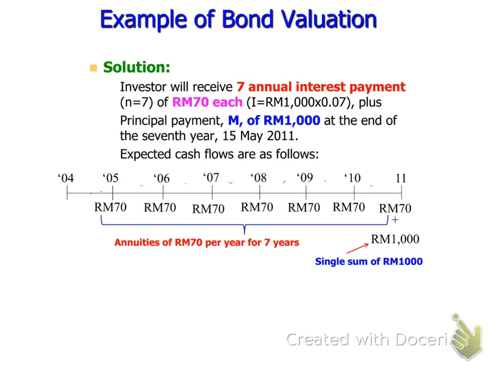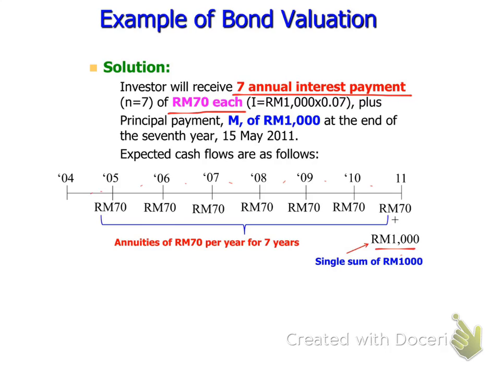Now here, the investor will receive 7 annual interest payments. So the number of years is 7, 70 ringgit each year. I is 70 plus the principal payment of 1,000 at the end of the maturity date. Now look at this.